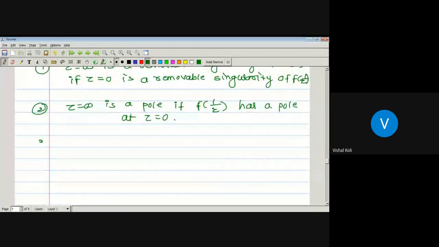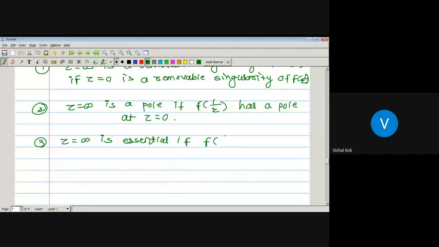Third, z equal to infinity is an essential singularity if f of 1 by z has an essential singularity at the point z equal to 0.